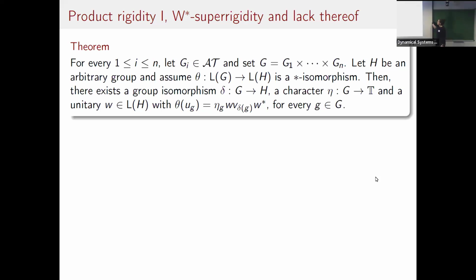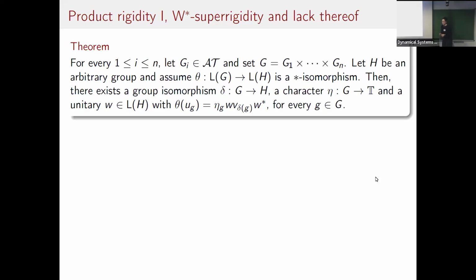If you take G to be a finite direct sum of these amalgamated free products, and you have an isomorphism between the group von Neumann algebra associated to this group and an arbitrary one, then the two groups are isomorphic, and moreover, the von Neumann algebra isomorphism is implemented by the group. So up to conjugating by a unitary and multiplying by a character, you're sending the unitary corresponding to the group element g to the unitary corresponding to the element delta of g.